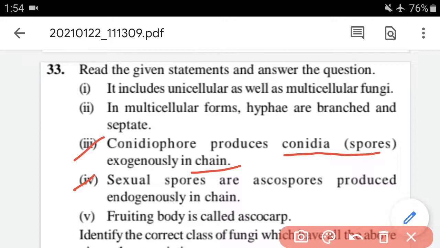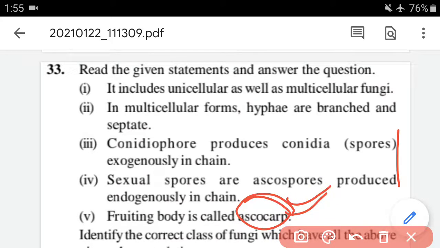And the fourth one is sexual spores are ascospores produced endogenously in chain. And the last one is fruiting body is called ascocarp. From this you can assume which class. Okay, so basically it is ascomycetes. I think you can identify from the fifth statement.